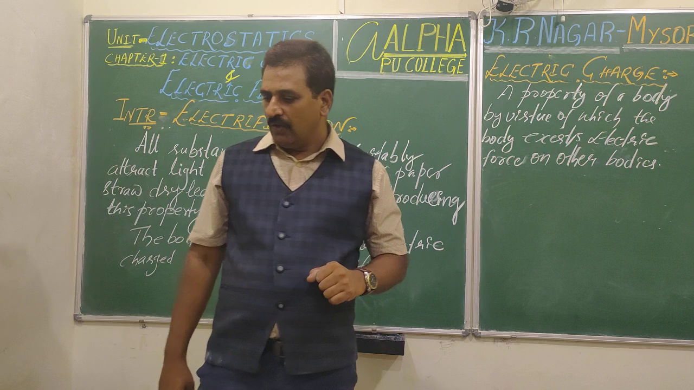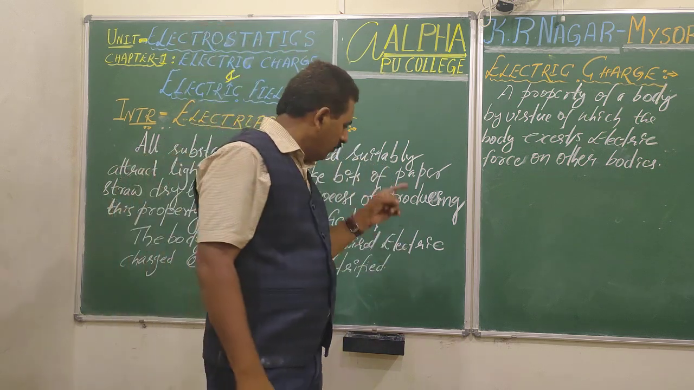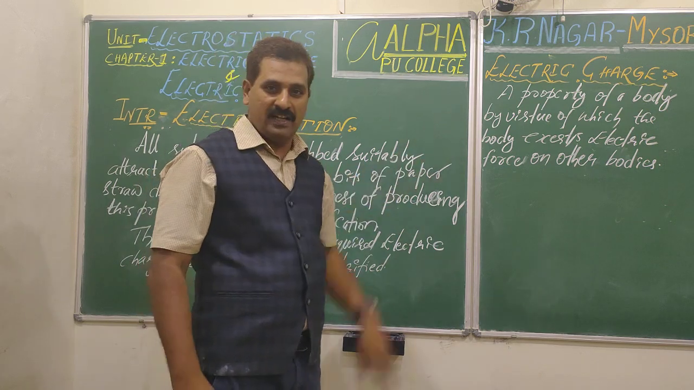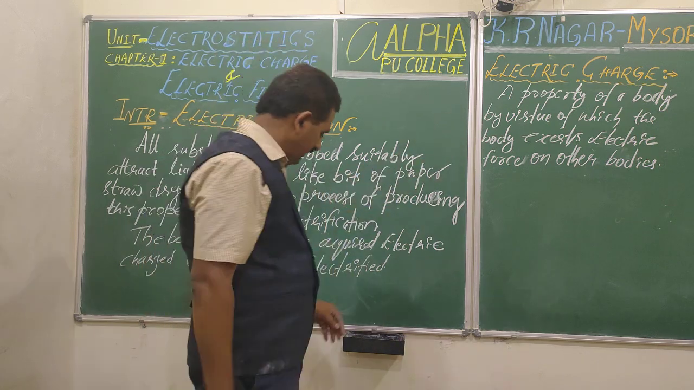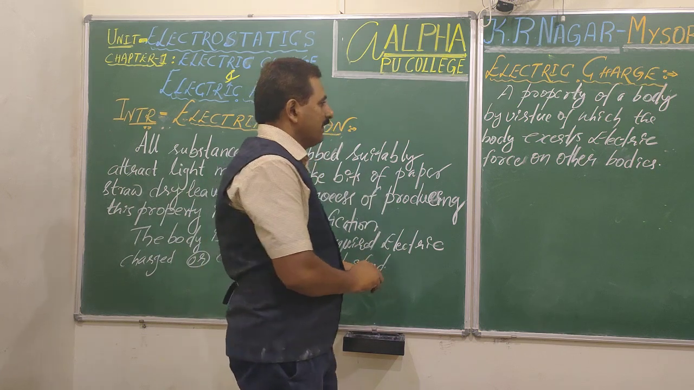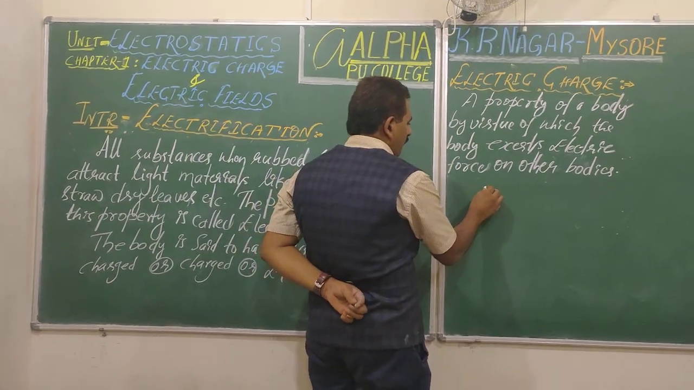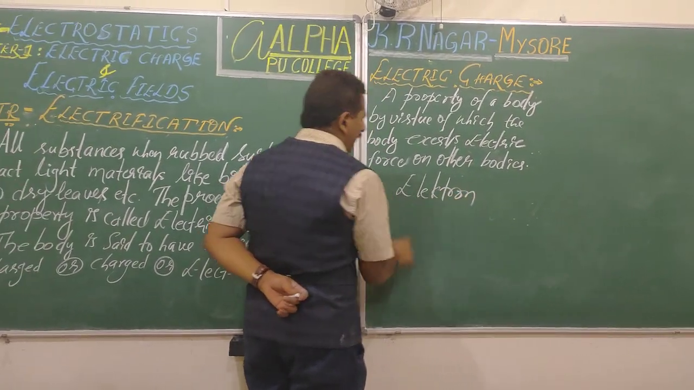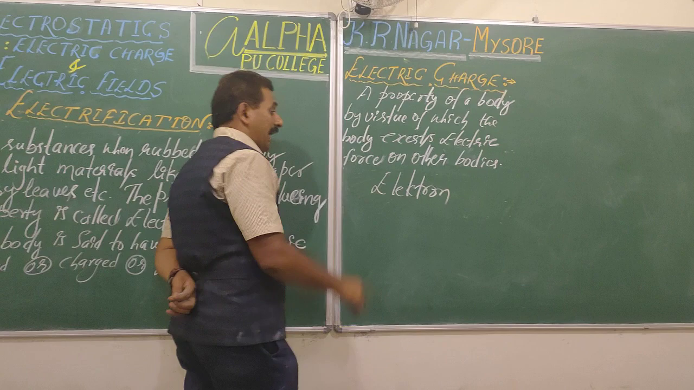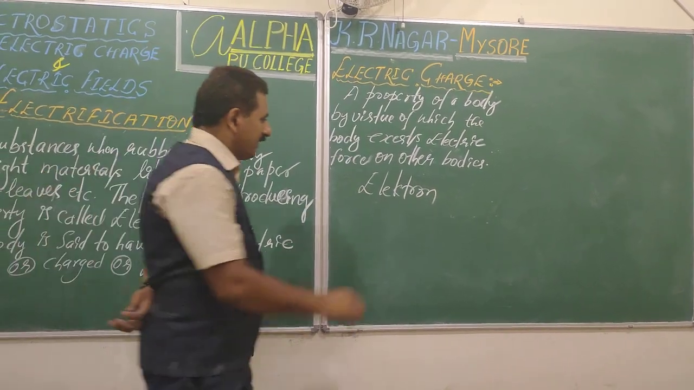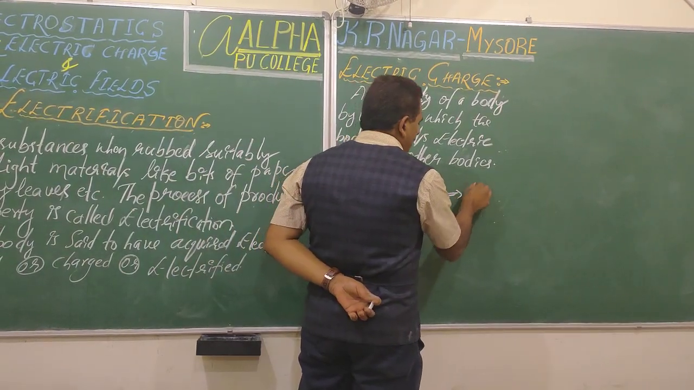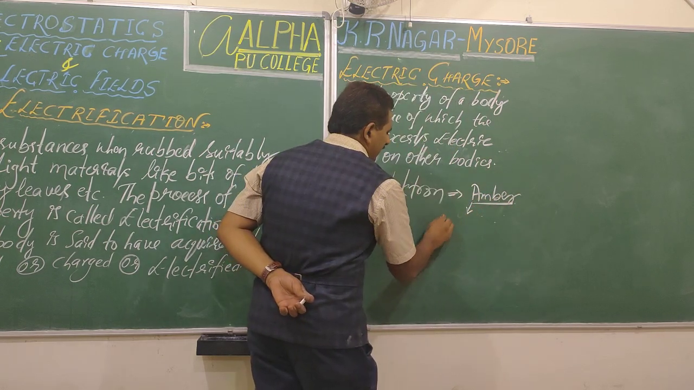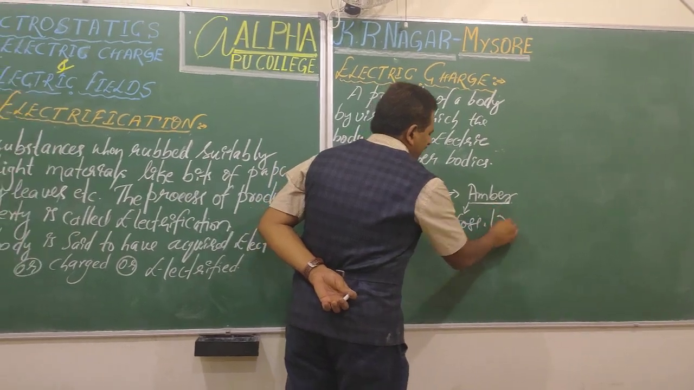Students, from where did you get the word electric? Can't you say just charge? There is a small history for that. This word electric has been derived from the Latin word electron. Look at this spelling, E-L-E-K-T-R-O-N, a Latin word, which means amber in English. What is amber? Amber, a fossil resin.